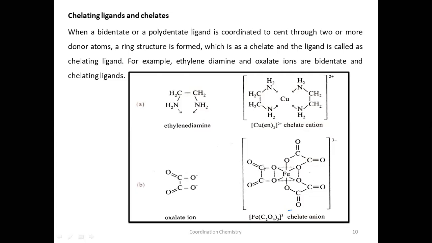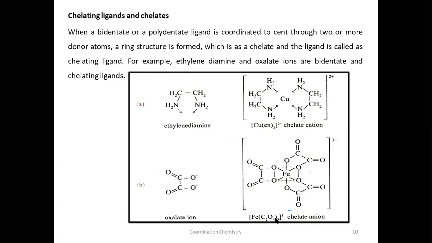So that's why this oxalate ion is also a chelating ligand. In the case of chelating ligands, if it is a bidentate ligand, each will form 2 coordinate covalent bonds with the central metal ion.